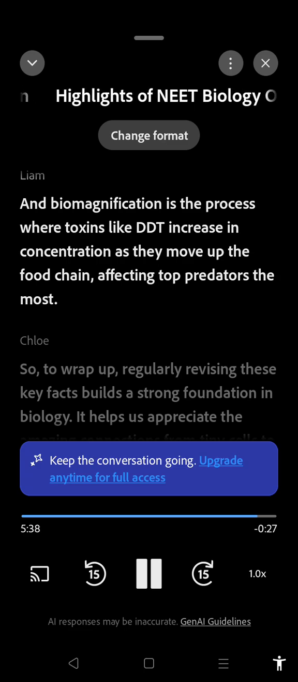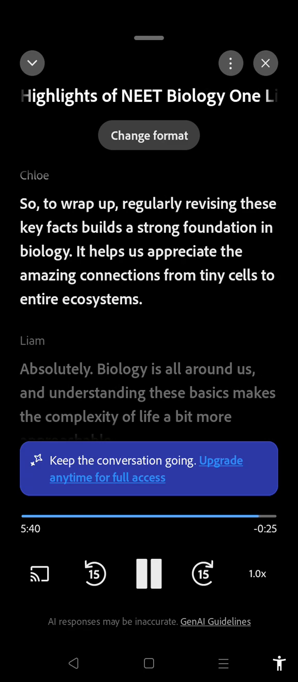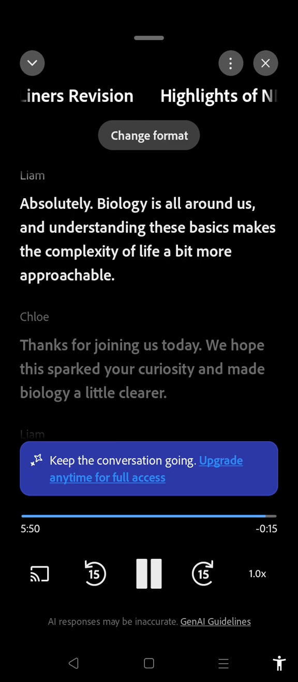So to wrap up, regularly revising these key facts builds a strong foundation in biology. It helps us appreciate the amazing connections from tiny cells to entire ecosystems. Absolutely. Biology is all around us, and understanding these basics makes the complexity of life a bit more approachable.